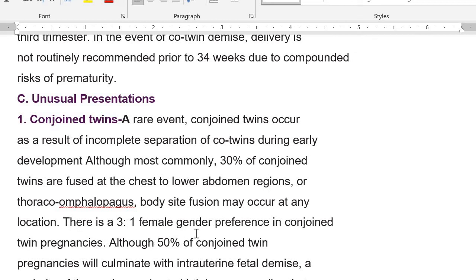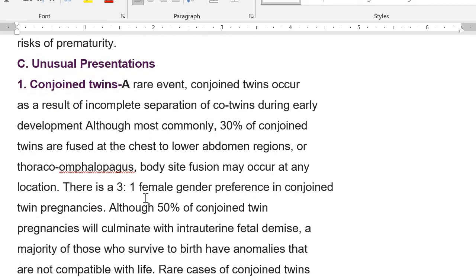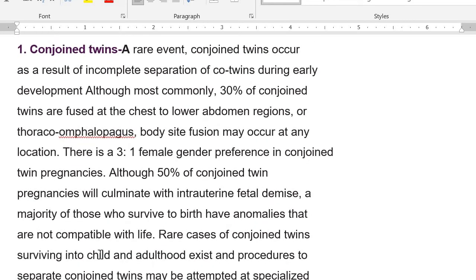There is a 3:1 female gender preference in conjoined twin pregnancies. So mostly females, 3:1. Like in 3 pregnancies you have conjoined twins and they are females, and 1 pregnancy where you will have conjoined male fetuses, okay? And then 50% of the conjoined twin pregnancies will result in IUFD. And the majority of those who survive will have anomalies which are not compatible with life.